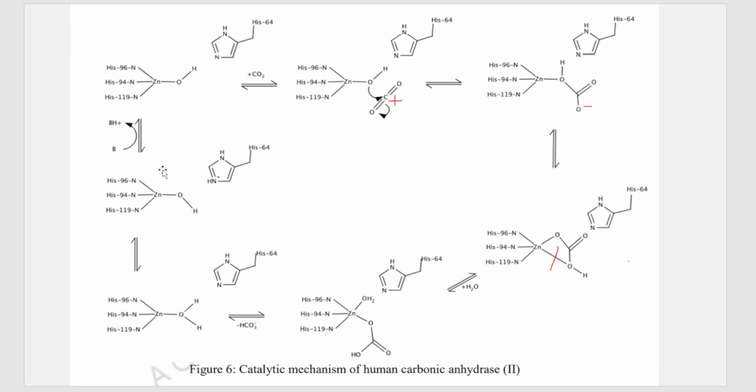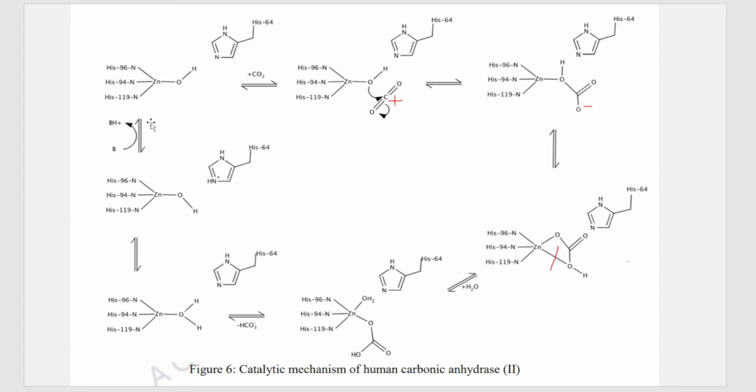As soon as that hydrogen is lost, it goes and attaches to this histidine 64. Can you see histidine 64 here? The hydrogen that is lost goes and attaches to the nitrogen of histidine 64. What does this histidine 64 do? It shuttles this hydrogen between itself and the buffer solution. The hydrogen from histidine 64 is sent to the buffer solution, where the buffer becomes BH plus. Once again it is given back to histidine 64. That is called shuttling of the proton between histidine 64 and the buffer solution.